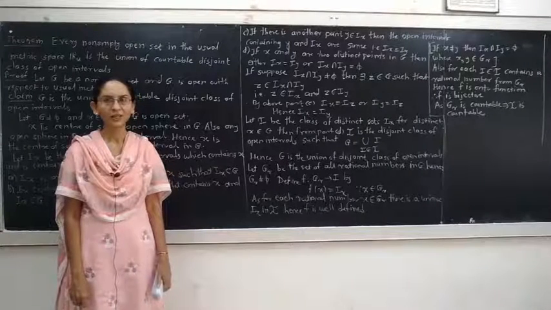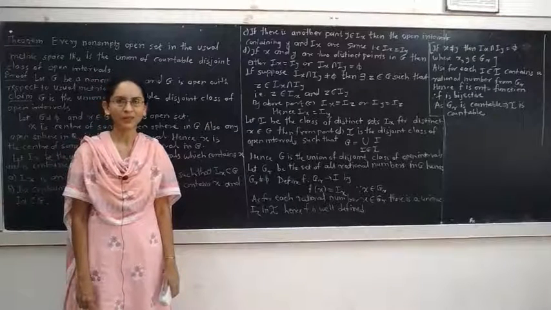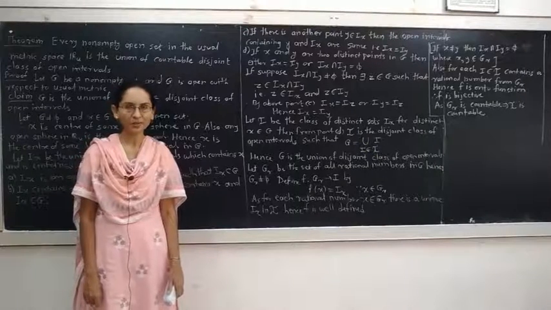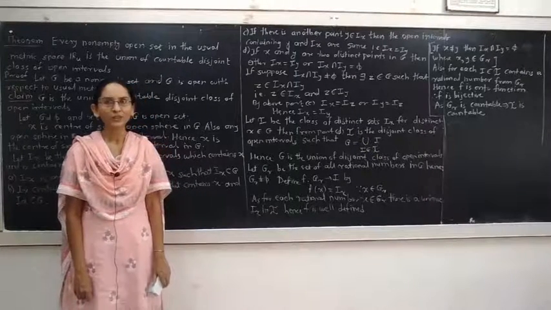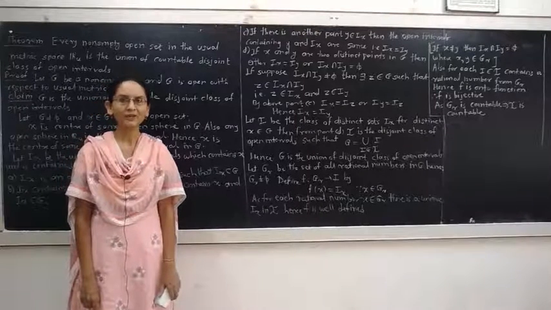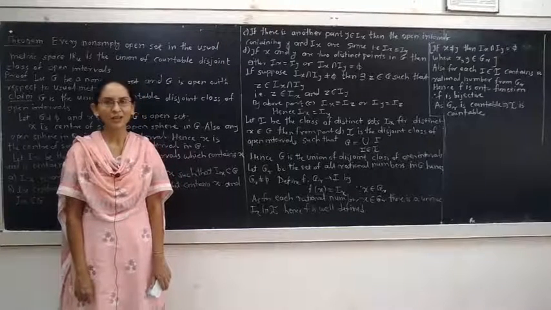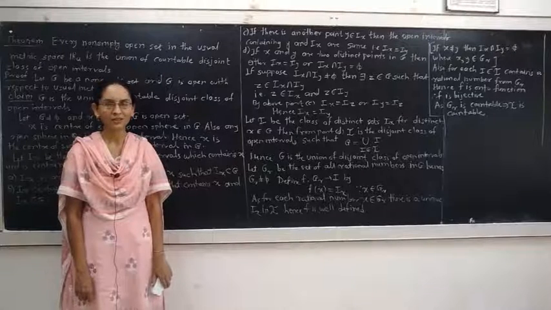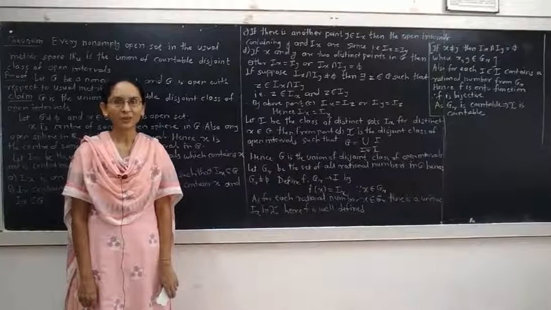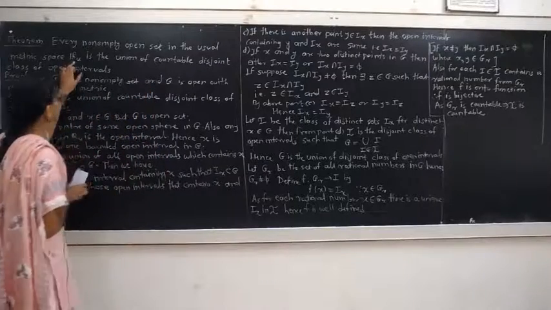Hello students, today we are going to discuss one theorem based on open sets. The sets that consist of a neighborhood of each of its points are called open sets. We know the usual metric space on the set of real numbers, R_u. The metric d is defined by d(x, y) = |x − y| for any two elements x, y belonging to the set of real numbers. That metric d is called the usual metric on the set of real numbers, and its symbol is R_u.